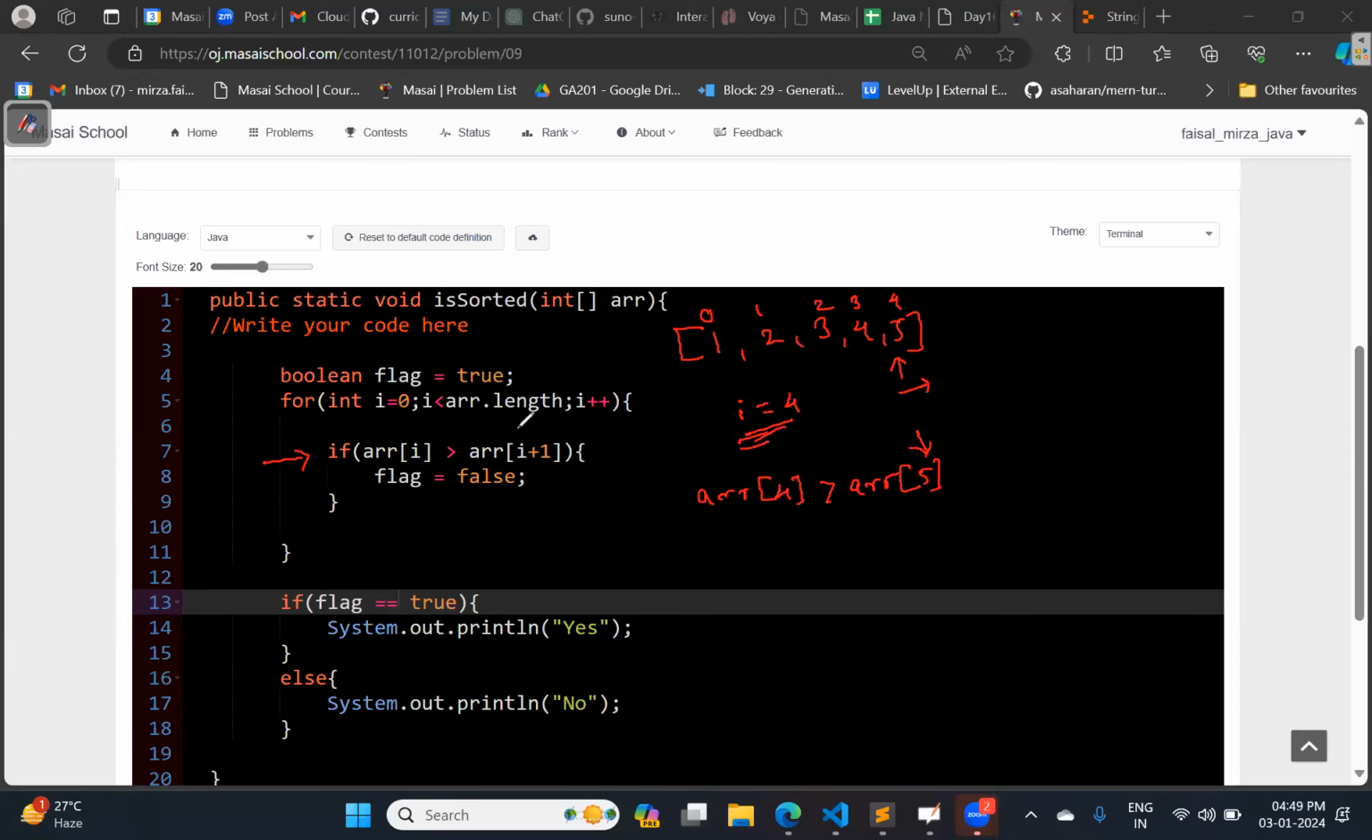So I need to make a few changes over here. One of you has already suggested it. So will you tell me what changes I need to make over here? Array dot length minus one. You can write. So definitely it will work. Let us try.